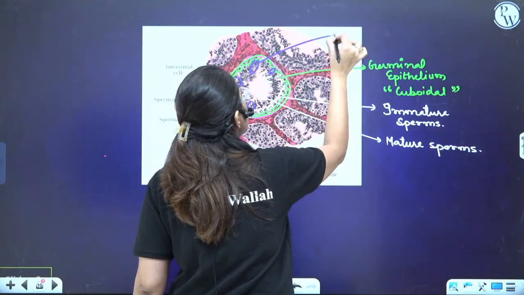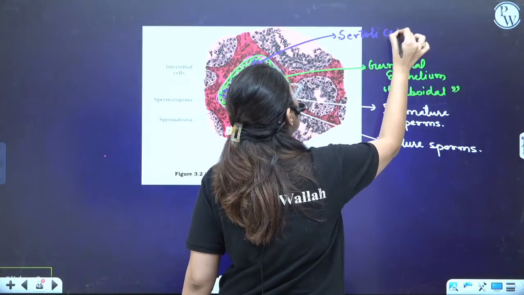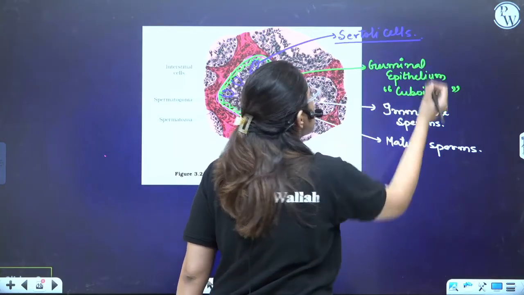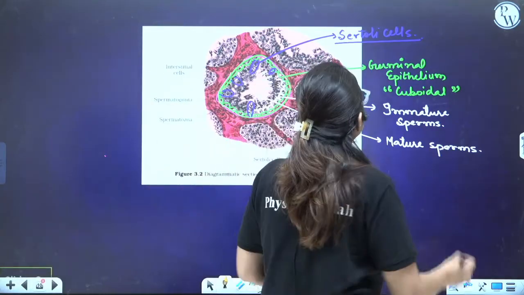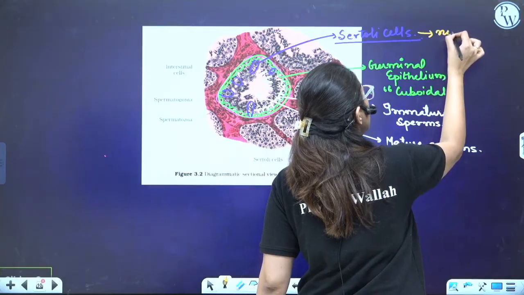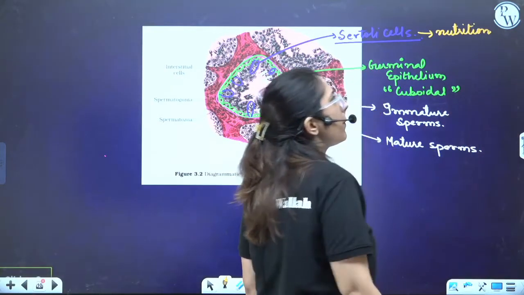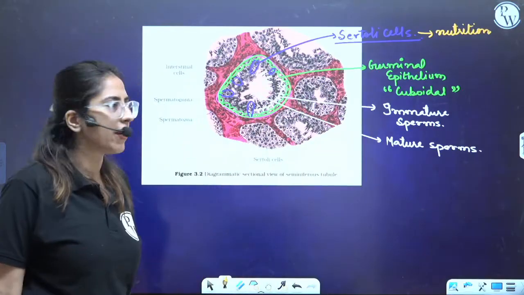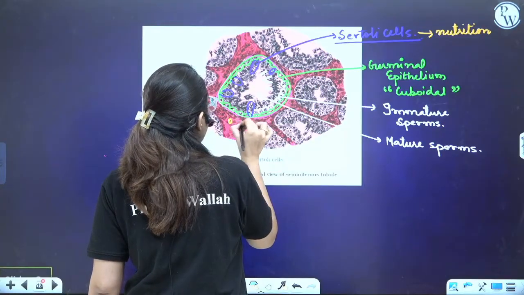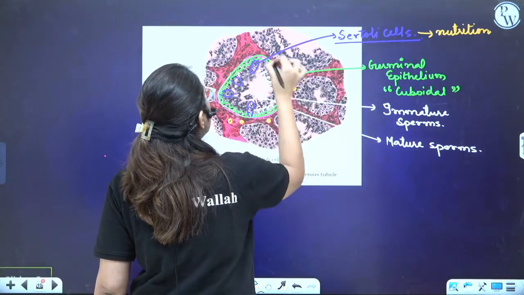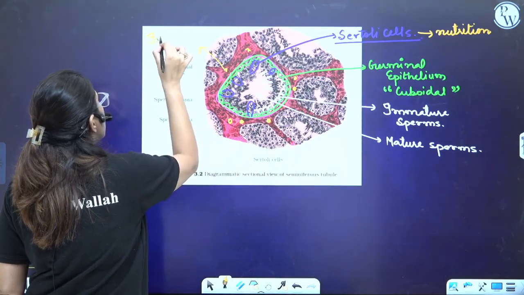Here, some special type of cells are present. These special cells are termed as Sertoli cells. Sertoli cells are those cells whose function is to provide nutrition to the developing sperms. Now, some cells are present over here. These are termed as interstitial or Leydig cells.